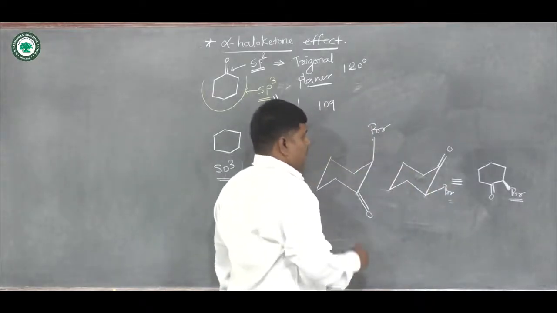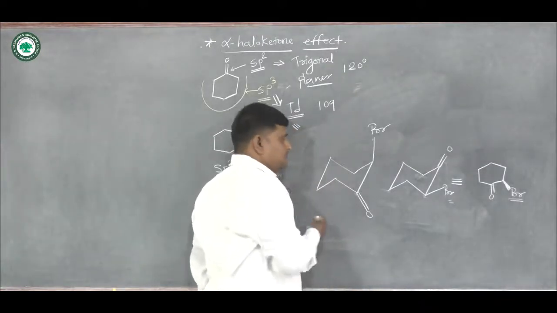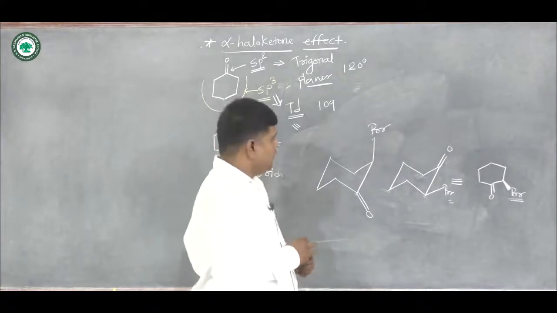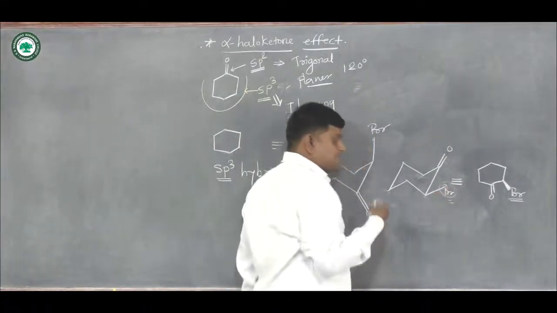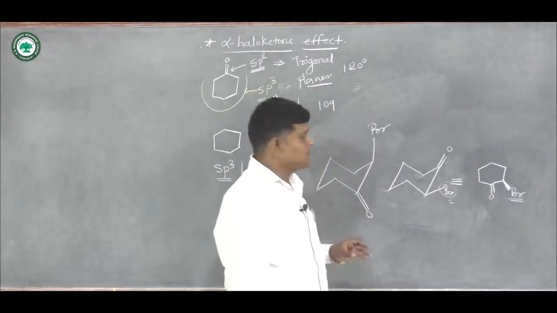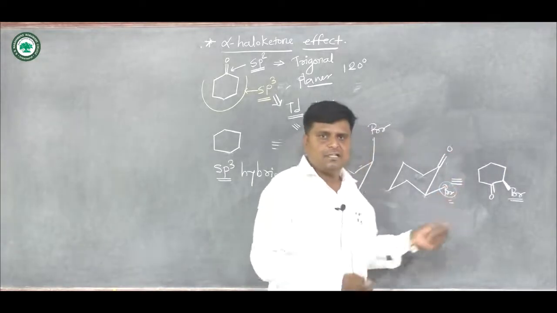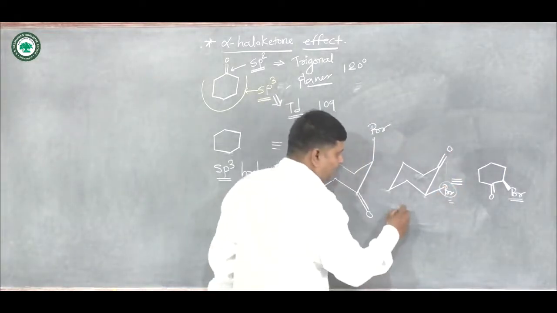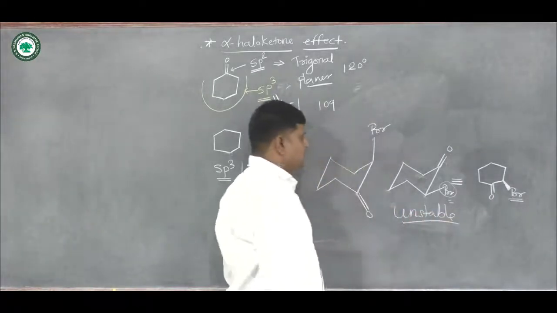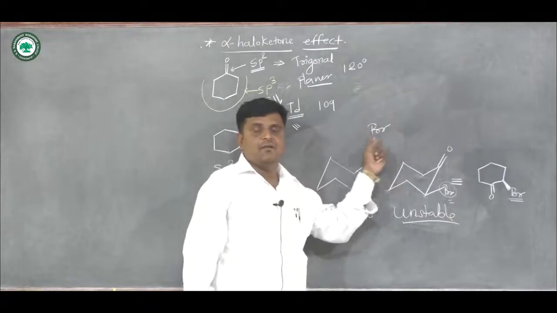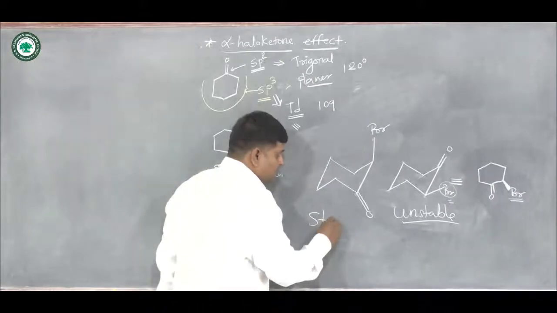Okay, now which one is the more stable structure? According to the alpha haloketone effect, when the bromine is present at the equatorial position, there is more steric repulsion possible between the oxygen and bromine, so the structure is highly unstable, and the structure having bromine at the axial position is more stable. Why?